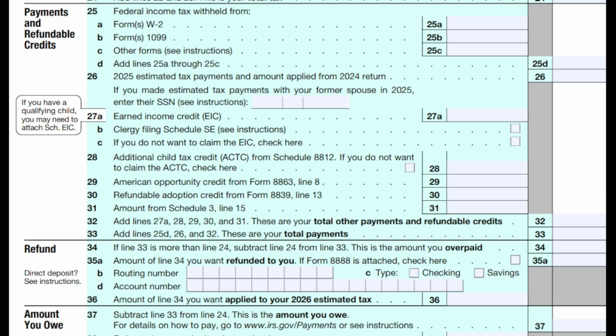Okay, line 35A was the amount that was going to be refunded to you, and then you can have that directly deposited into your checking or savings account, and that way you're able to get that refund.